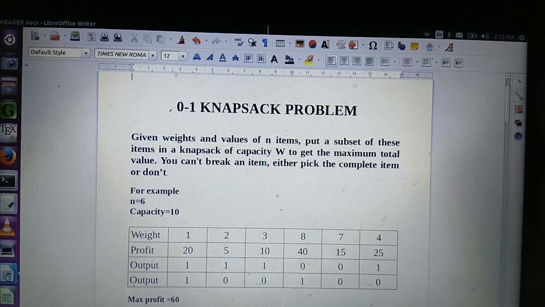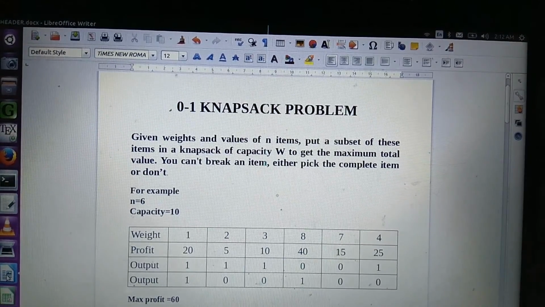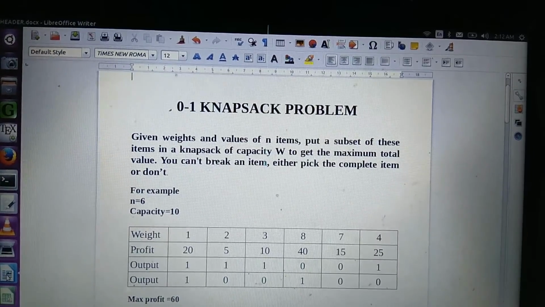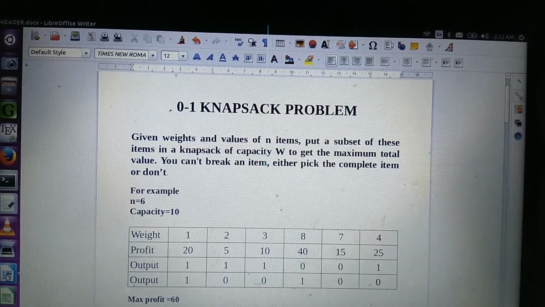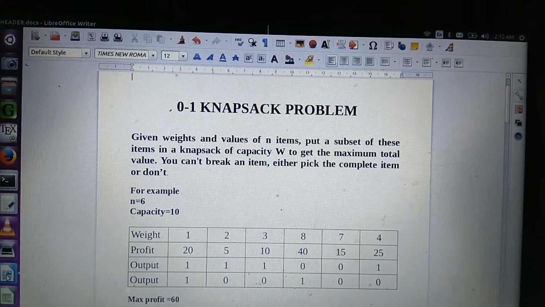Today we will discuss the 0/1 knapsack problem. Given weights and values or profits of n items, put a subset of these items in a knapsack of capacity W to get the maximum total value or profit. You can't break an item. Either pick the complete item or don't pick the item.